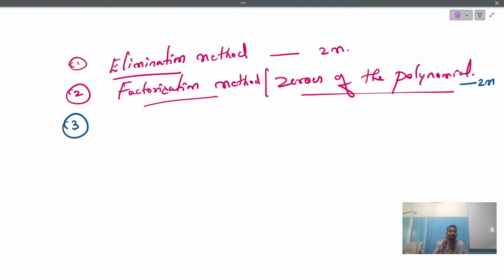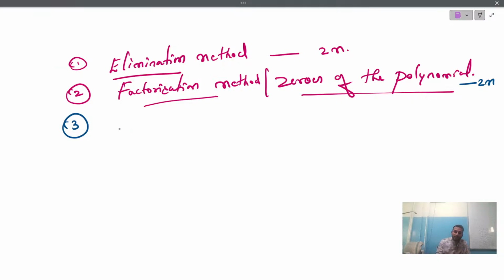You may have any problems. Believe me, for all problems, this is a single tablet, a single remedy. The topics I am giving, sit and practice. Nothing else. Is this clear? Is the concept clear? So from the elimination topic you will get a 2 mark question, and from the factorization method or zeros of the polynomial, let me take 2 mark questions. So these two topics are very, very highly important. I can tell you this much.